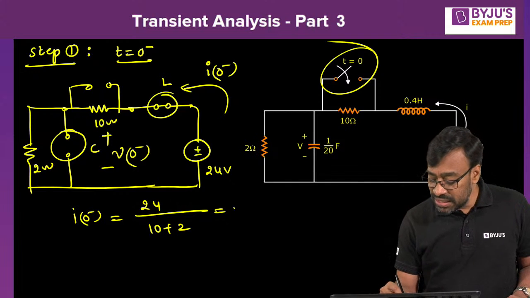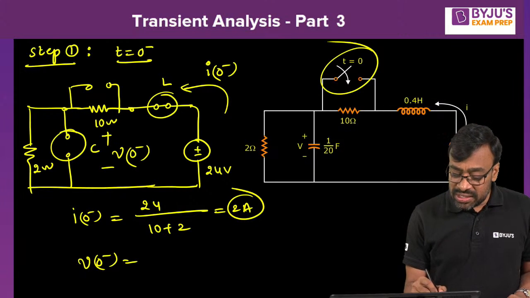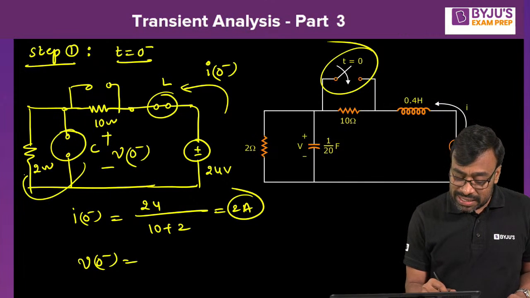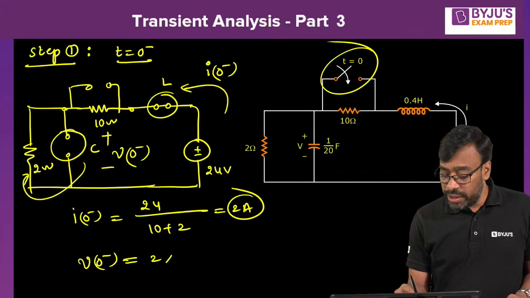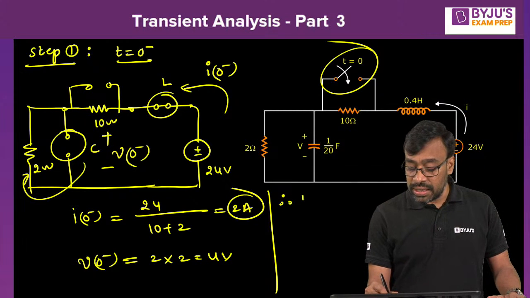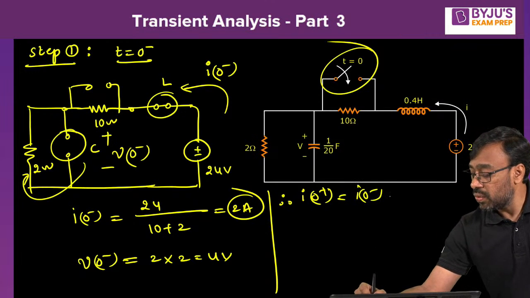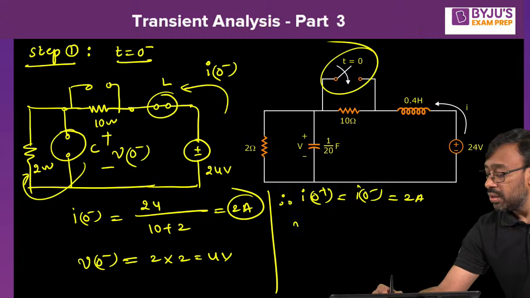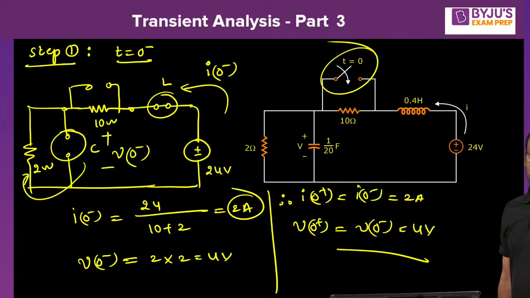Well, what is this? 2 amperes, right? What about V of 0 minus, Nana? V of 0 minus is voltage across the open terminals, nothing but voltage across the resistor, or not? Agree all of you? So therefore, V of 0 minus is 2 into the same current passing here, 2, that is 4 volts. Now I can conclude that I of 0 plus is equal to I of 0 minus, that is 2 ampere, and V of 0 plus is equal to V of 0 minus, equal to 4 volts. I think all of you follow this.